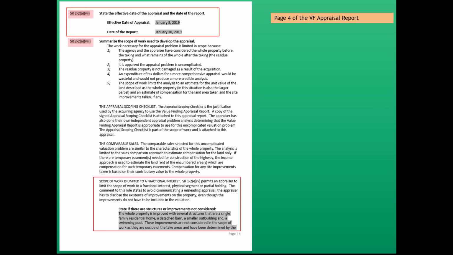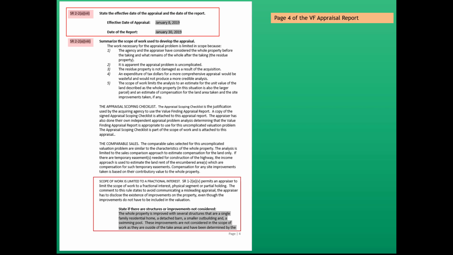In Standard Rule 1-2, EV permits an appraiser to limit the scope of work to a fractional interest, physical segment, or partial holding. The comment to this rule states, to avoid communicating a misleading appraisal, the appraiser has to disclose the existence of improvements on the property, even though those improvements do not have to be included in the valuation. So, in the value finding appraisal report, we are appraising a fractional interest. We're only looking at the whole property as a vacant site. We're ignoring improvements that are on the site but outside the take area.